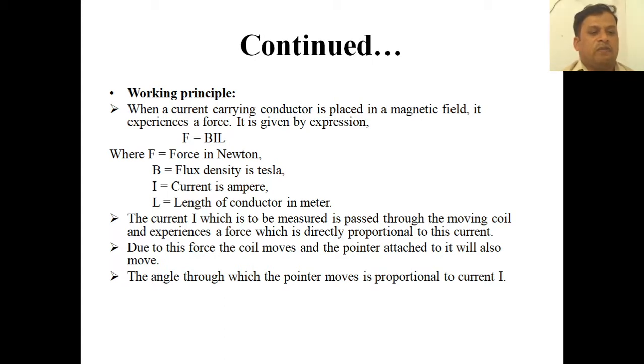The current I, which is to be measured through a PMMC instrument, is passed through the moving coil and experiences a force which is directly proportional to this current. Due to this force, the coil moves and the pointer attached to it will also move. The angle through which the pointer moves is proportional to the current. The more the current, the more the pointer will move. So when the current is passed through the moving coil, some force is developed and the deflection happens to the pointer. And if the deflection is more, it means the current is also more.